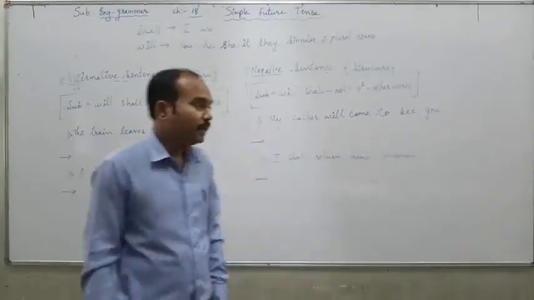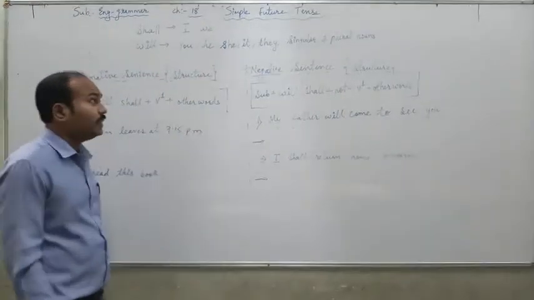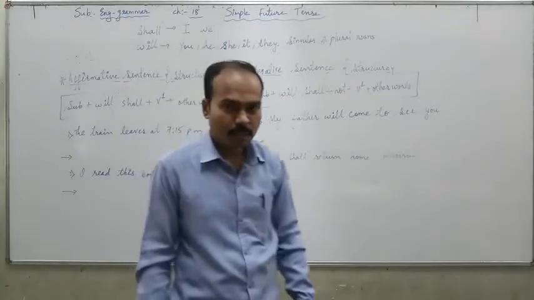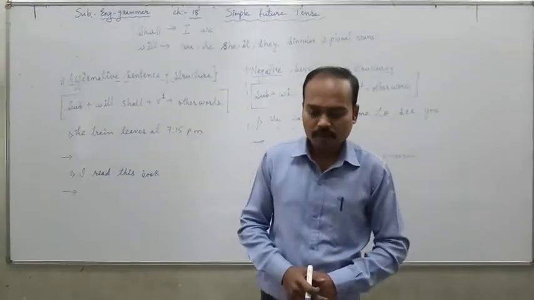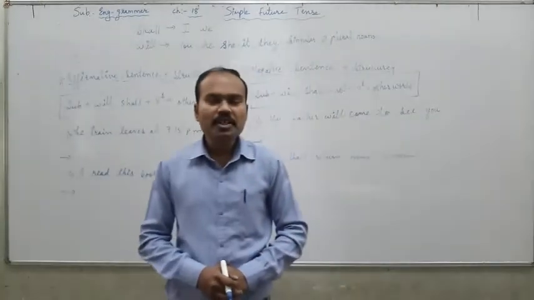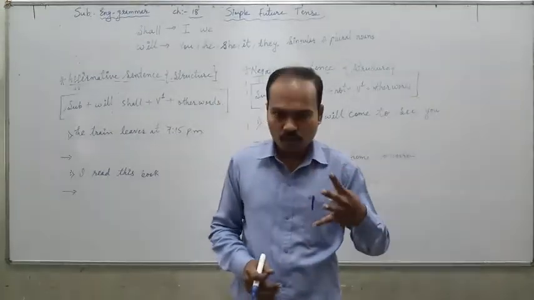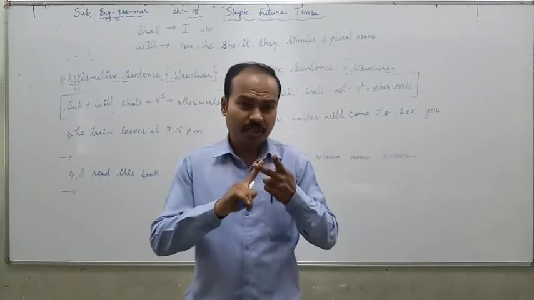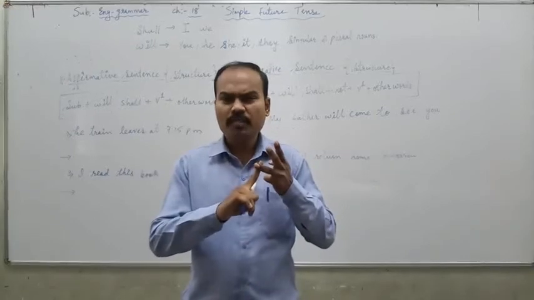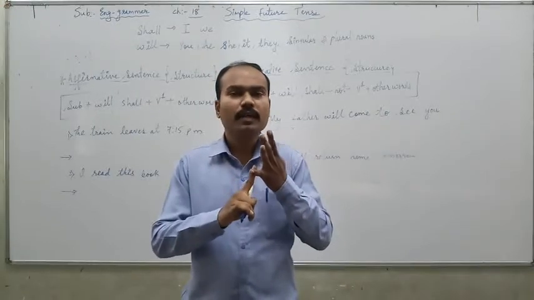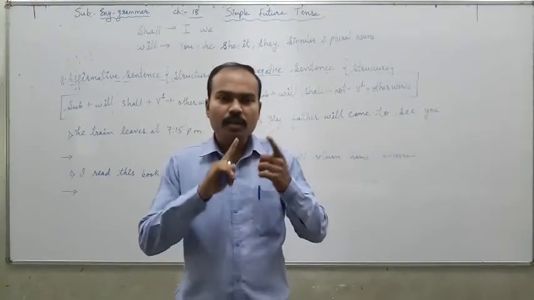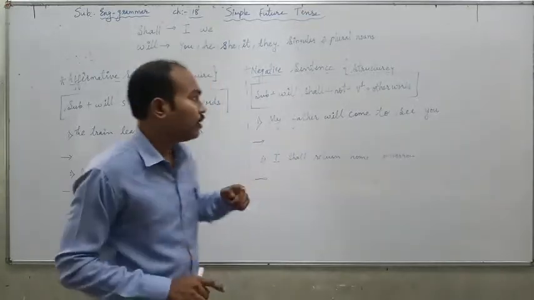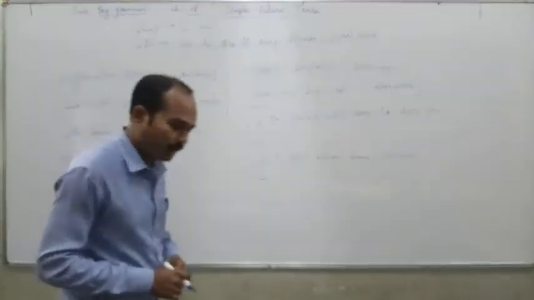Today we are going to see chapter number 18 in grammar, that is simple future tense. First of all, recall about future tense. Future tense is divided into four forms, that is simple future, future continuous, future perfect and future perfect continuous tense. The chapter which we are going to see is the first one, that is about simple future tense.